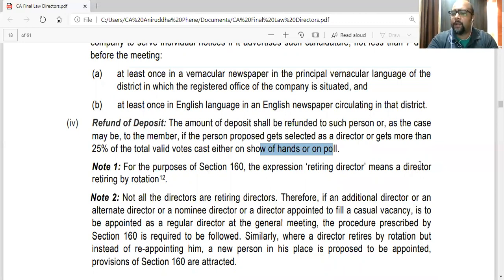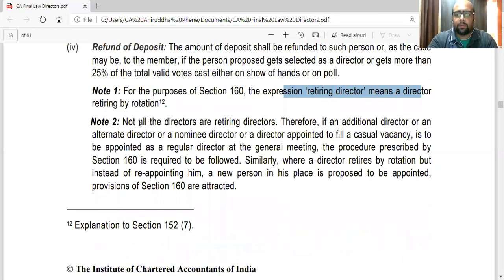The expression retiring director means director retiring by rotation, which we already know. Now they are saying that not all directors are retiring. So first of all, you should know which directors are not retiring. Here they have explained about additional director, alternate director, nominee, or any director appointed to fill a casual vacancy. For example, if a director vacates his office because of his death or incapacity or whatever, or resigns, then the board can appoint, that is, the board can fill in the vacancy.